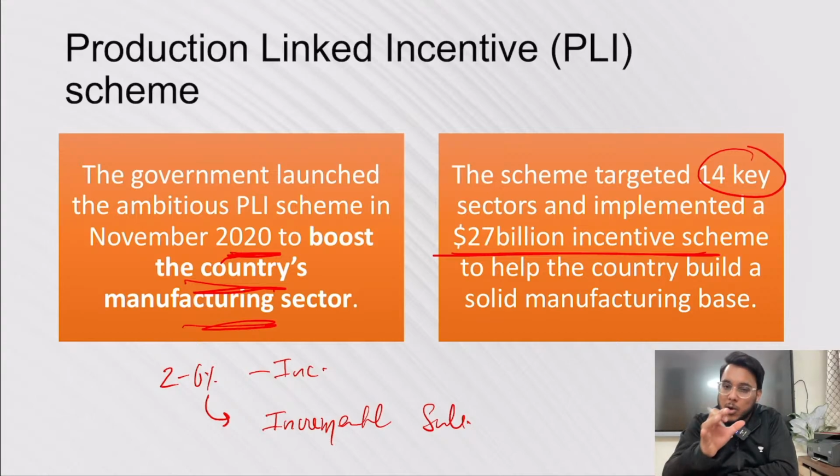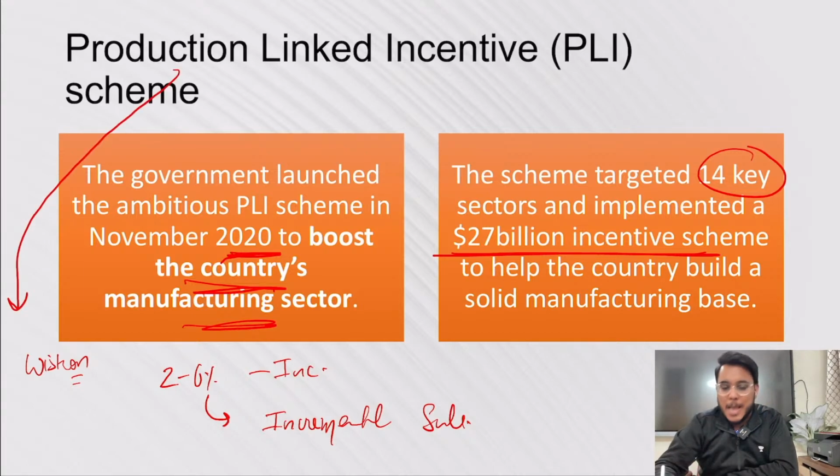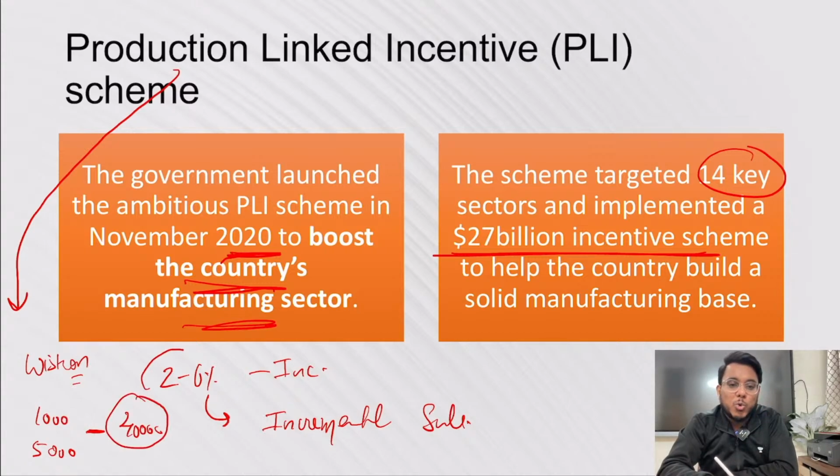Suppose Foxconn, or let's say Wistron, is manufacturing mobile phones, and the production linked incentive scheme is applicable on mobile phone manufacturing. Let's say last year Wistron made a sale of 1000 crore rupees. This year, let's say Wistron has made a sale of 5000 crore rupees. So the difference, the additional incremental sale, is 4000 crore rupees. On this incremental sale, 2 to 6% of incentive will be given under this production linked incentive scheme, and it